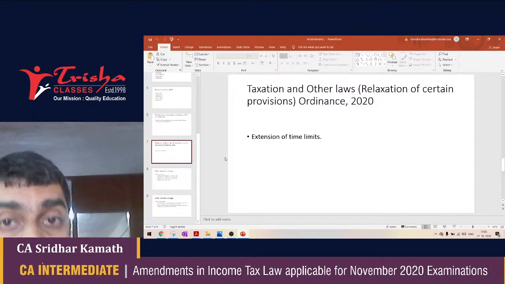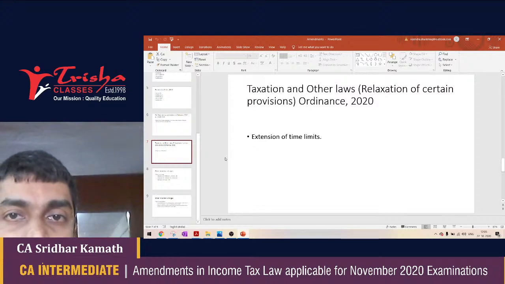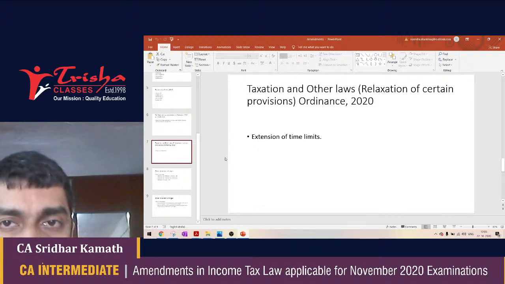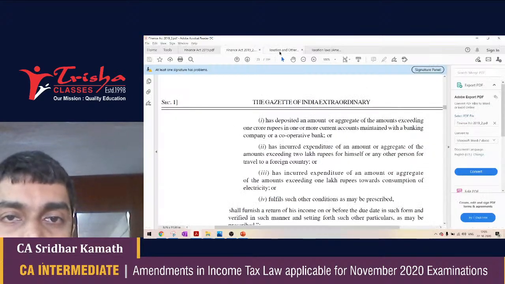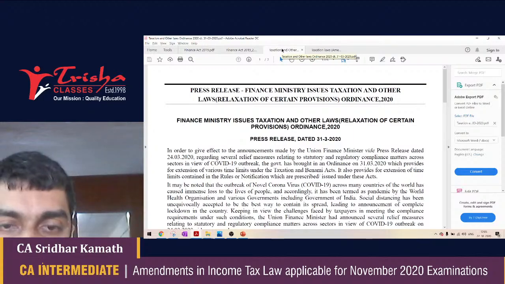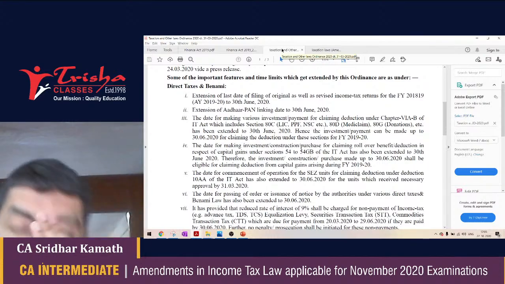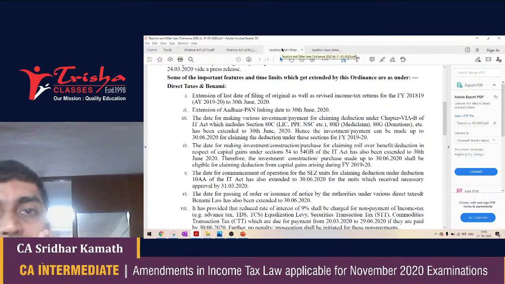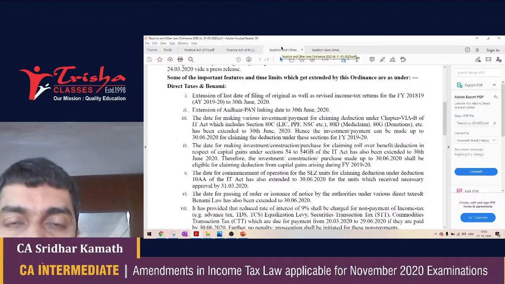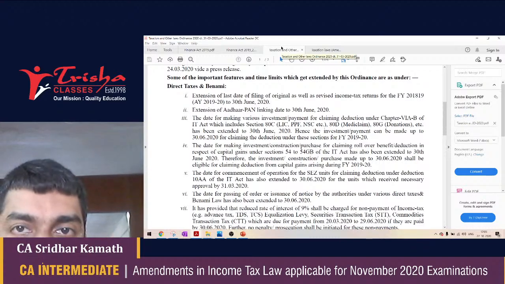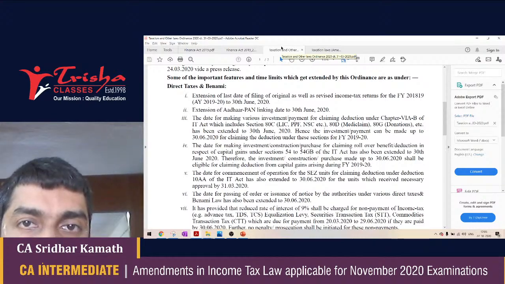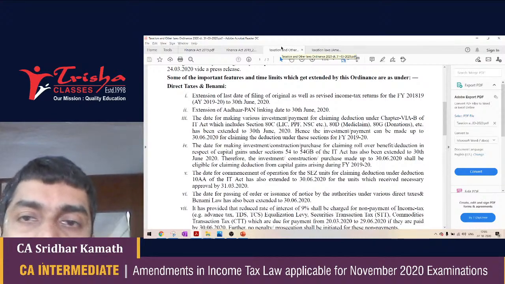But because it was passed on 31st March 2020, I thought it fit to explain it on this platform so that you at least have in the back of your mind what are the extension of time limits introduced by this particular ordinance. Here we go. So there are some extension of time limits. First of all, for financial year 2018-19, the last date by which income tax returns could have been filed was 31st March 2020. After that, income tax returns couldn't be filed.